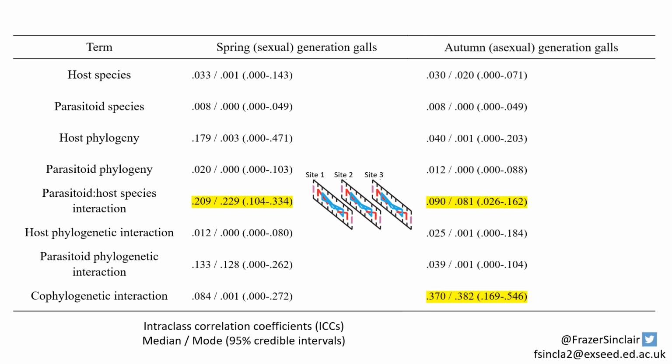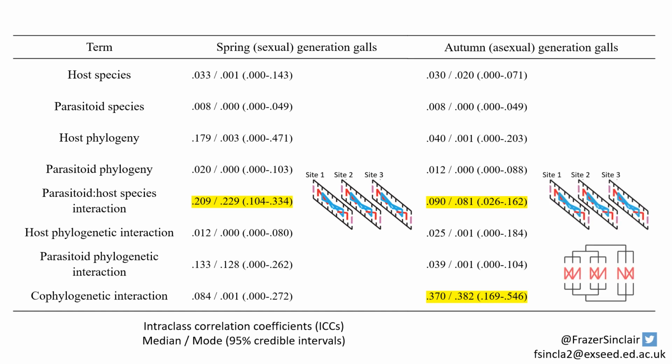For the autumn generation dataset, again we saw a well-supported parasitoid host species interaction term, but the strongest term was the cophylogenetic interaction. And this is the situation where related parasitoid species are attacking sets of related hosts. Now in terms of traits, this is exactly what we would expect if the traits that were mediating the ecological links were phylogenetically conserved in both trophic levels.